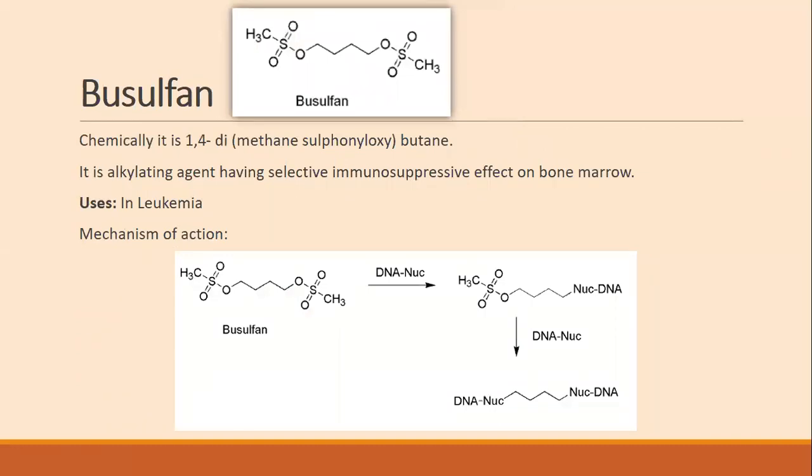Now this one is busulfan, the structure of busulfan. Now the structure of busulfan is different from nitrogen mustard. It does not consist of a nitrogen. Okay, so chemically it is 1,4-dimethane sulfonyloxybutane. It is an alkylating agent and has a selective immunosuppressive effect on bone marrow. So by this description, busulfan finds use in the treatment of blood cancer, leukemia.